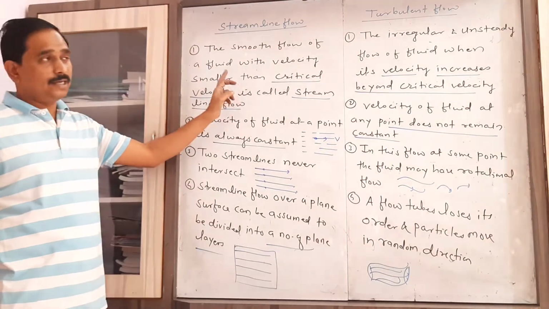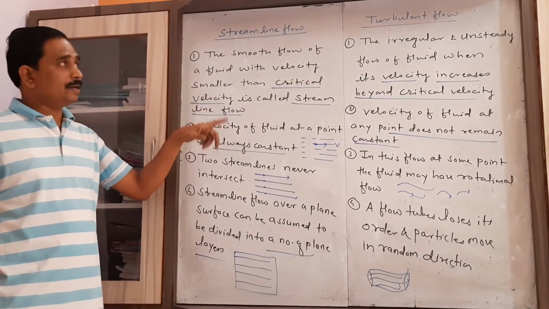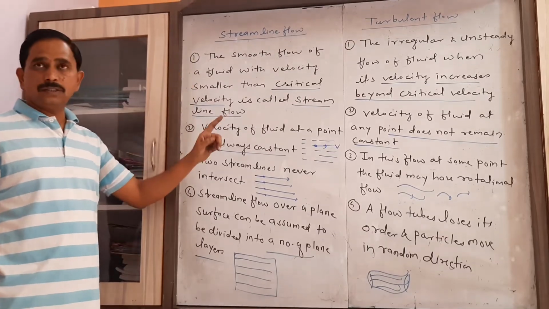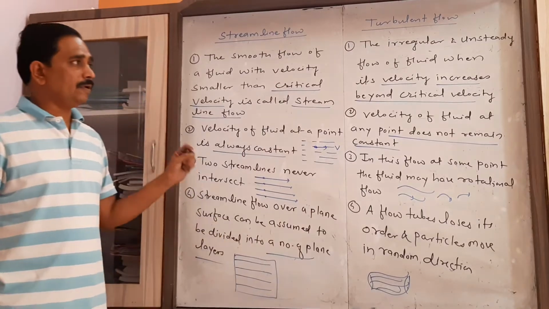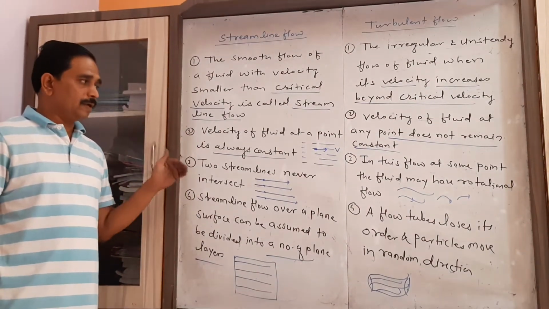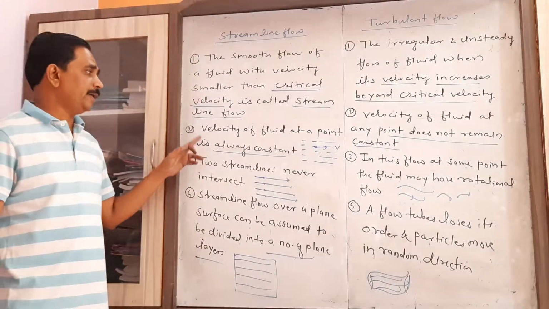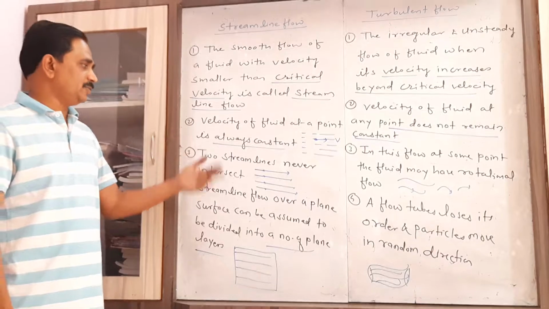In the first point we describe the velocity, whether the velocity is less or greater. In streamline flow the velocity is less than critical. Here in turbulent flow the velocity is greater than critical. In the second point, the velocity of a fluid at a particular point is always constant. Here the velocity at that particular point changes.